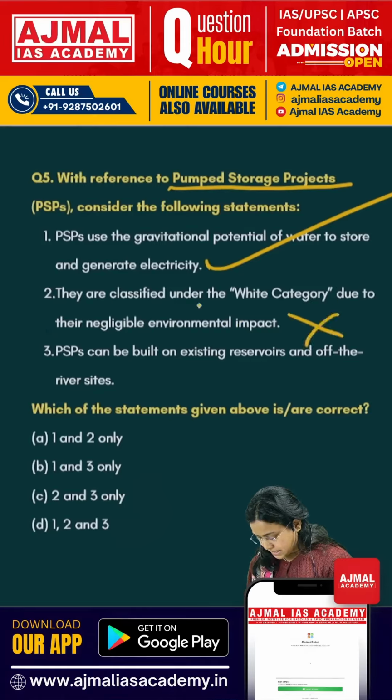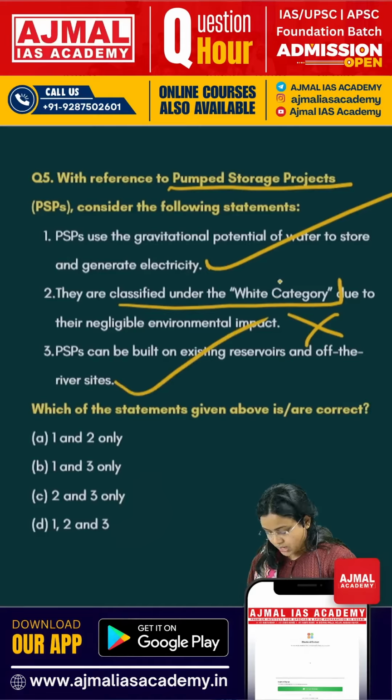This is an incorrect statement, as they are recommended to be put under white category, but they are not in white category till now. Statement 3 says PSPs can be built on existing reservoirs and off the riverside. This is a correct statement. So answer here becomes 1 and 3, that is B.